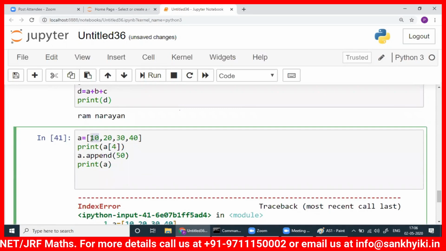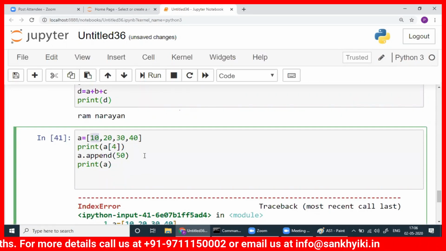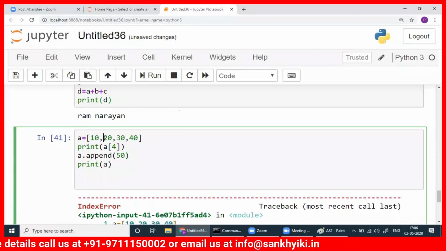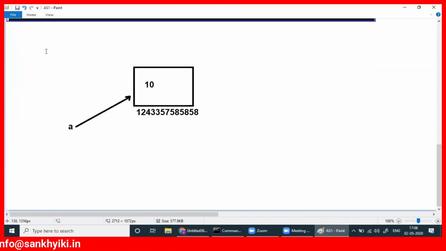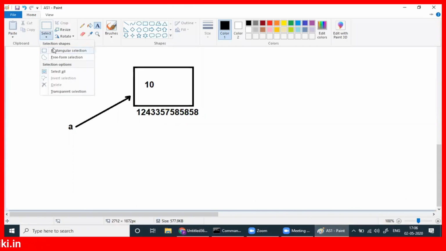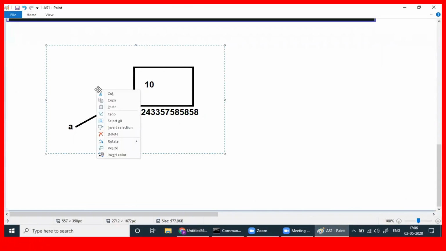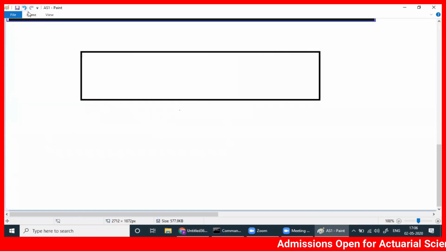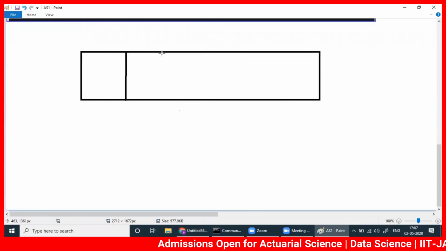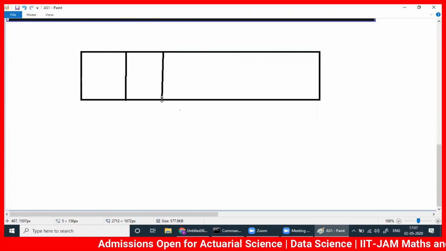Because this is 0, the 0th index. Again, let me tell you about index. This is the first index value, second index value, third index value. Suppose we have a list here and we'll write elements here.